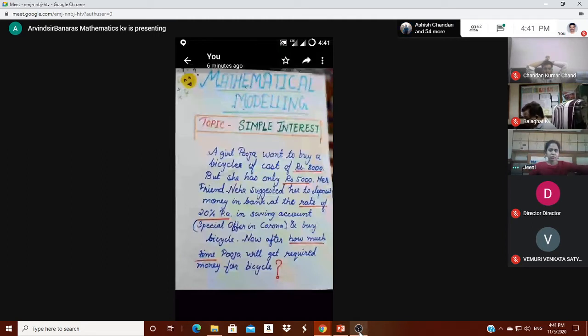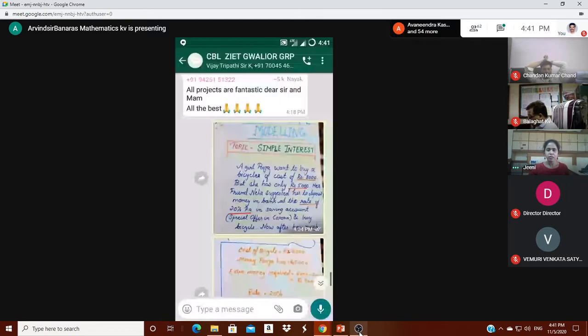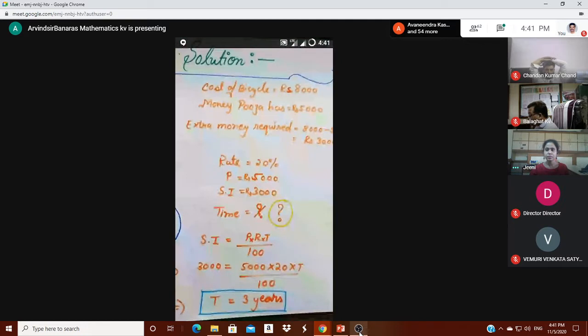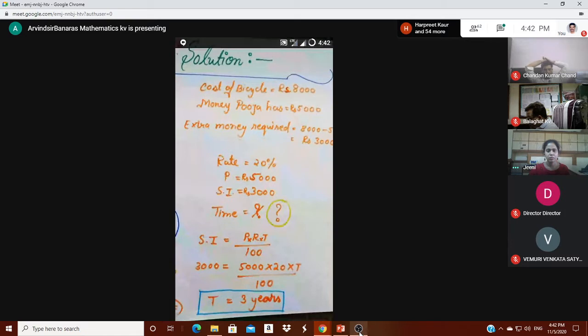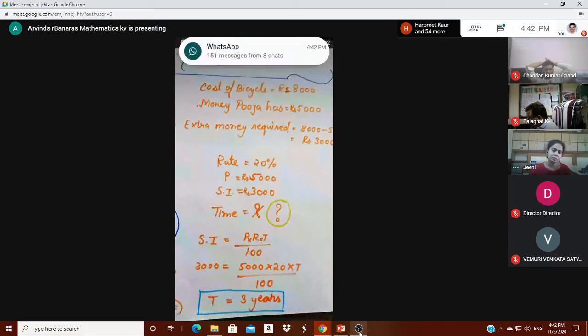For solving this problem, it is given that the cost of the bicycle is rupees 8,000, and Pooja has only 5,000. The extra money required will be 8,000 minus 5,000, that is 3,000 rupees.